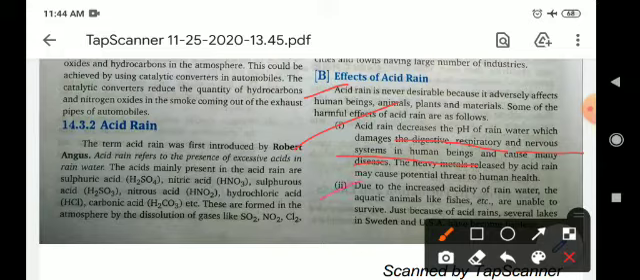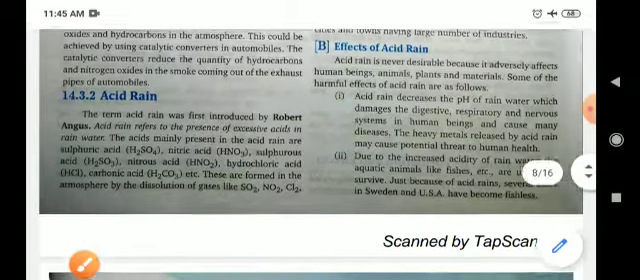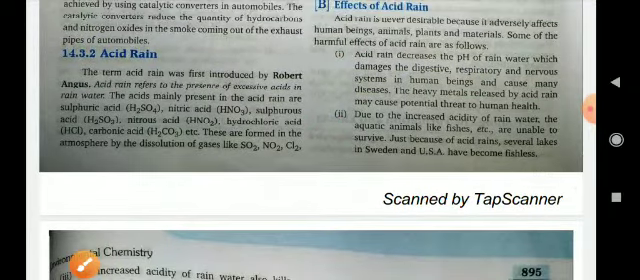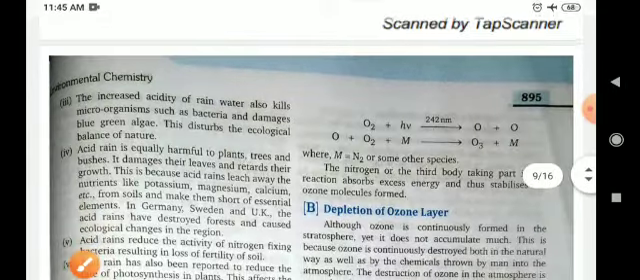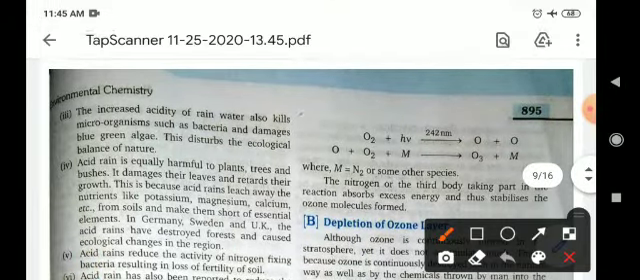Due to the increase in acidity of rainwater, aquatic life like fishes are unable to survive. The increased acidity of rain also kills microorganisms such as bacteria and damages blue green algae. This disturbs the ecological balance of nature. Acid rain is quite harmful to plants, trees, and bushes. It damages their leaves and retards their growth.